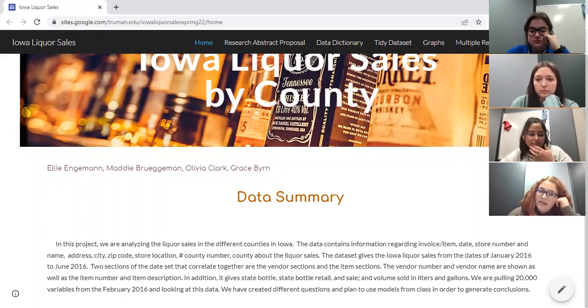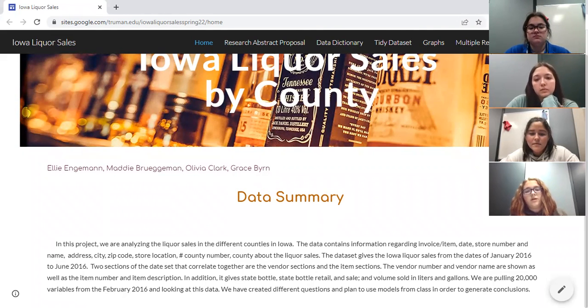Two sections of the data set that coordinate together are the vendor sections and the item sections. The vendor number and the vendor name are shown, as well as the item number and the item description. In addition, it gives the state bottle retail and sale, and volume sold in liters and gallons. We are pulling 20,000 observations from February 2016 and looking at this data. We've created different questions, and we plan to use models from class in order to generate our conclusions.